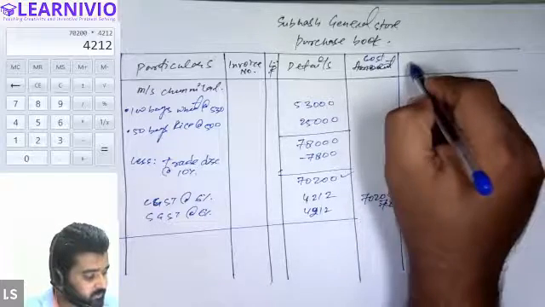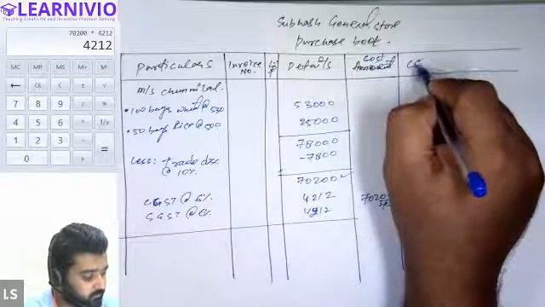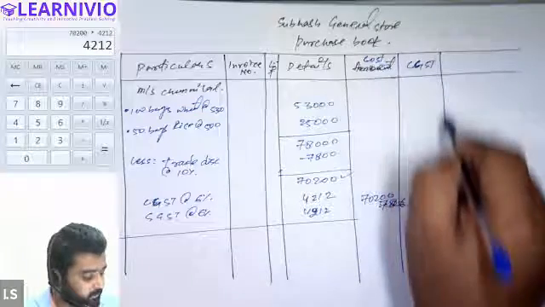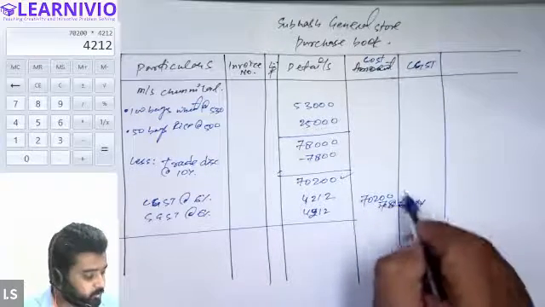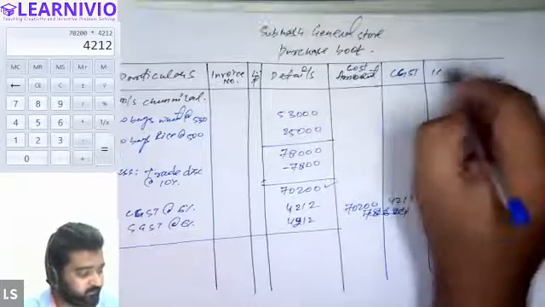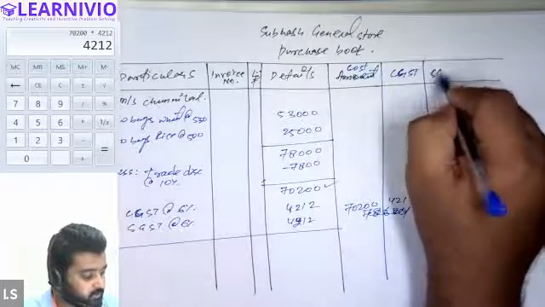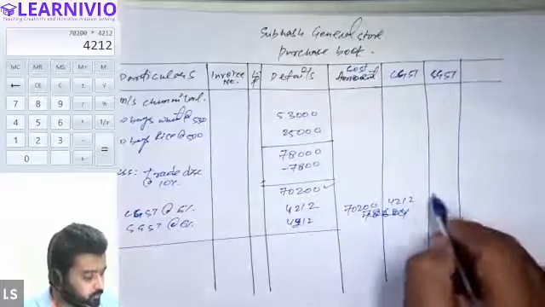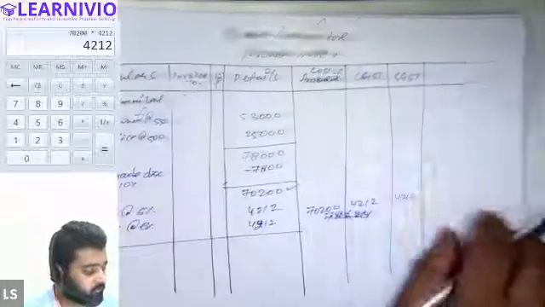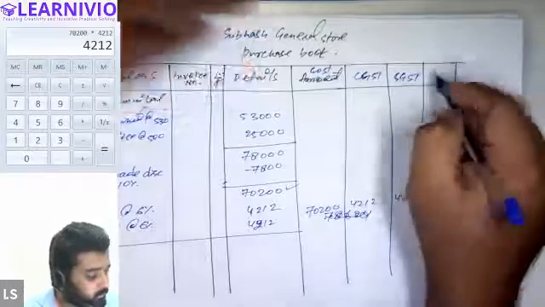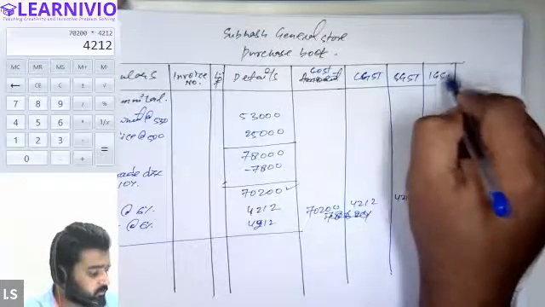And CGST we have paid on this. Tell me, how much CGST have we paid? CGST we have paid 4,212. SGST is also the same. IGST is also 4,212. And after this, we will leave one more column because there is going to be IGST in the next transaction also.